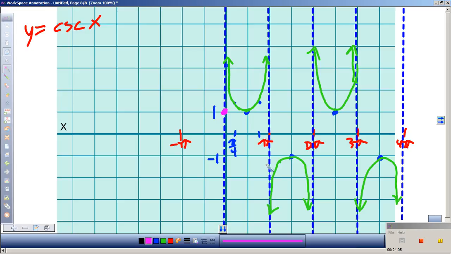Negative 1. Cosine 2 pi? 1. What about if we did pi half? Undefined. And over here, so we end up with secant doing this.